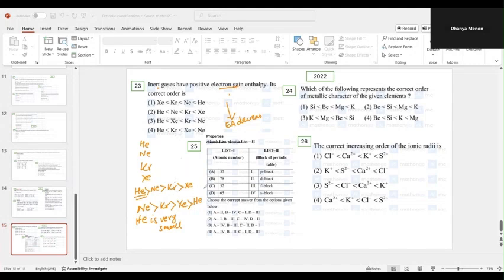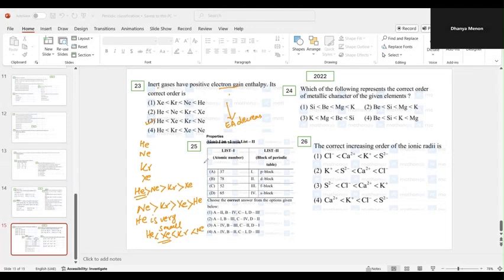Oh, I have written the order in the opposite way. So helium is less than xenon, is less than krypton, is less than neon. I've written in the greater than direction, so this is the right option. This is our answer, answer number 3.